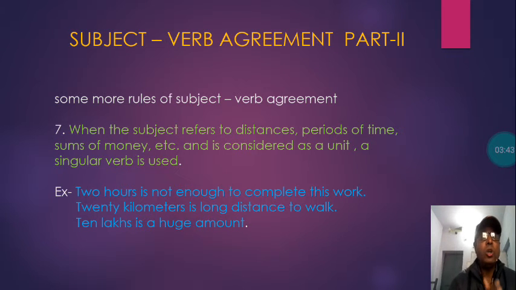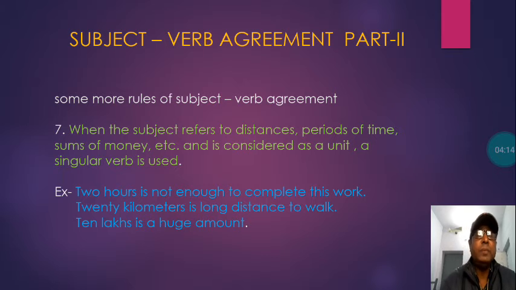20 kilometers is a long distance to walk. Another example here is 20 kilometers is a long distance to walk. You don't make the mistake of thinking it is singular "kilometer", because it is 20 and kilometers, so it will be plural. This 20 kilometers again is considered a single unit, and that's why the verb taken is singular: is a long distance to walk.